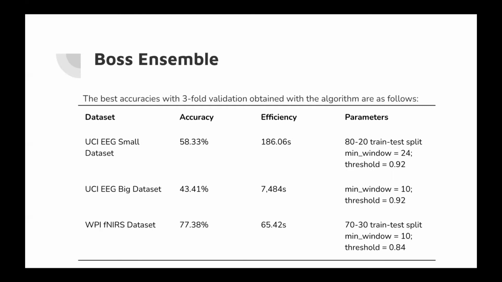BOSS Ensemble is the longest running algorithm from the 4 selected, with approximately a 2-hour runtime on the large UCI dataset. For the large UCI dataset, the best accuracy was from the default parameters given by sktime.